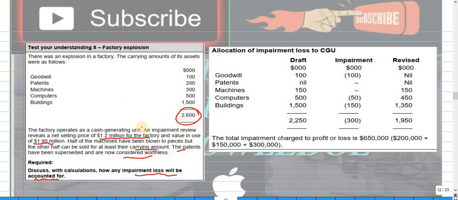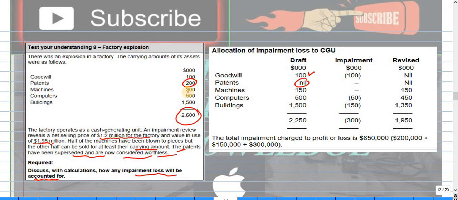So first, you will check how much impairment there is. The goodwill value is 100, and the patent is 200, which is completely superseded and now considered worthless, so we will consider this nil. The machine is 300.